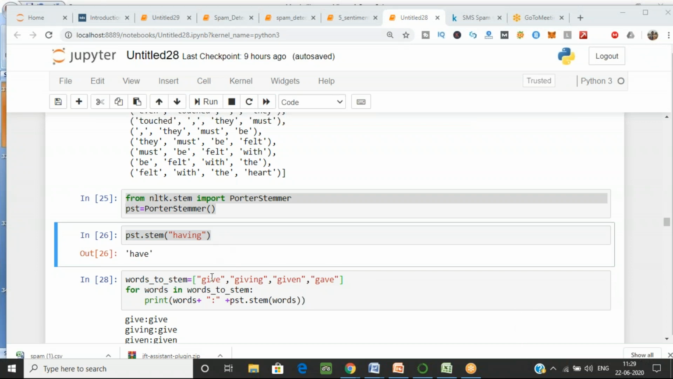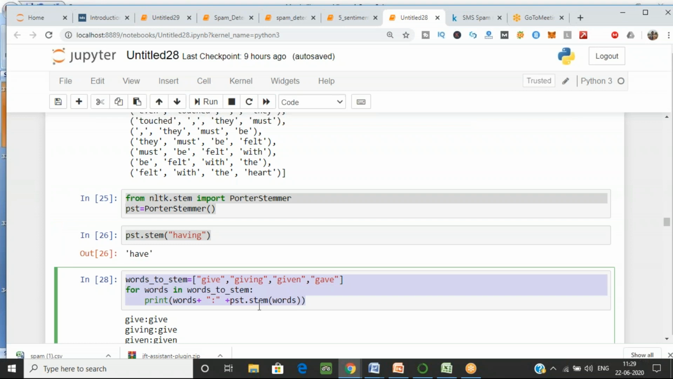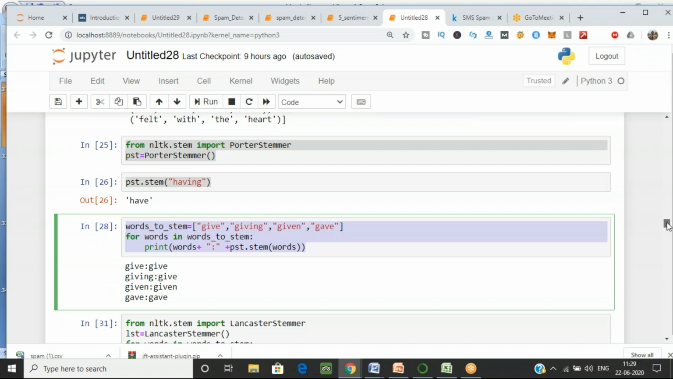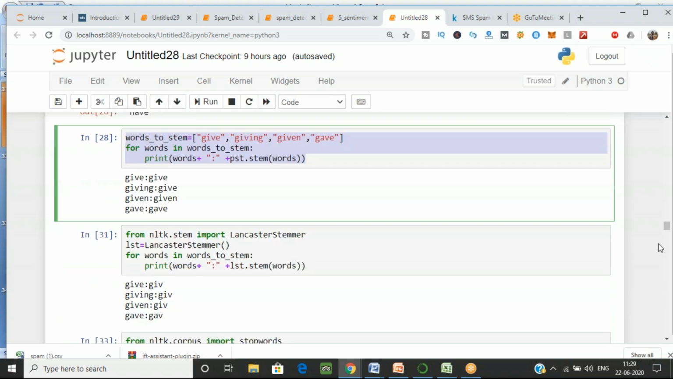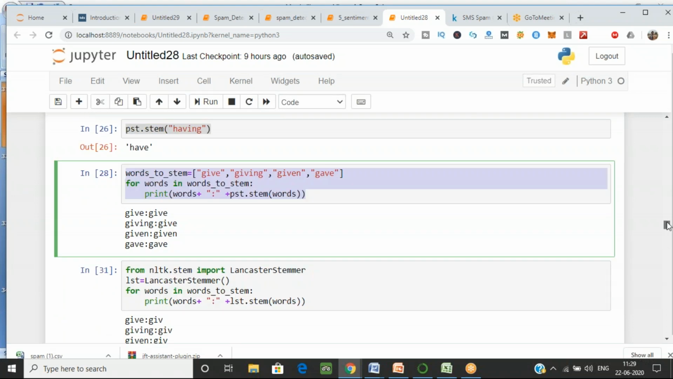Okay. Now, for example, I'm having the words give, giving, given, and gave over here, and the same I want to see what the root word is for those. I'm just copying and pasting it for you. Yeah, just run that. Now you can see the output of the stem.